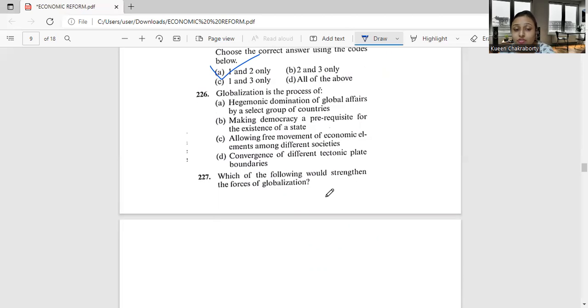Okay, so we are talking of globalization. And globalization, the technical definition, is the process of allowing free movement of economic elements beyond the domestic and national markets to other markets around the globe. Globalization increases the interconnection of the world by increasing international trade and cultural exchange. So with this definition of globalization, we will mark option number C as the correct answer, that is allowing free movement of economic elements among different societies.